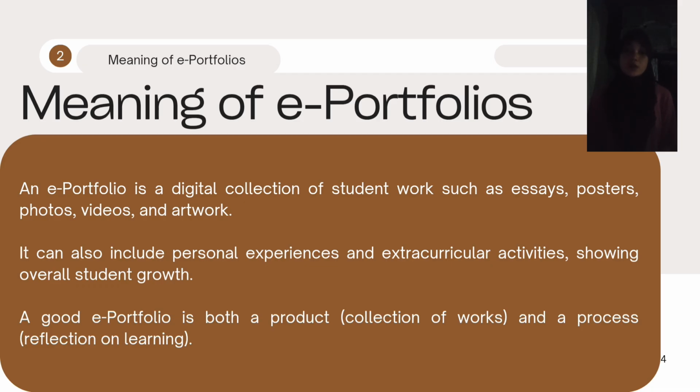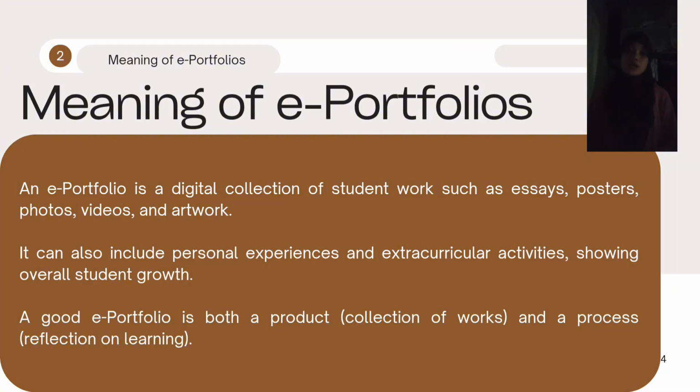It's a product because it displays their best works, and a process because building it helps them think critically about their journey. Like a learning management system, or what we call the LMS, an electronic portfolio exists online and supports student learning.